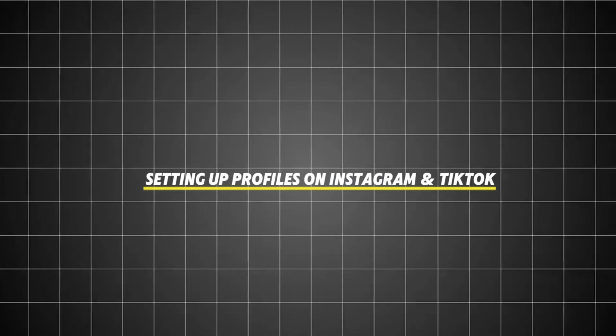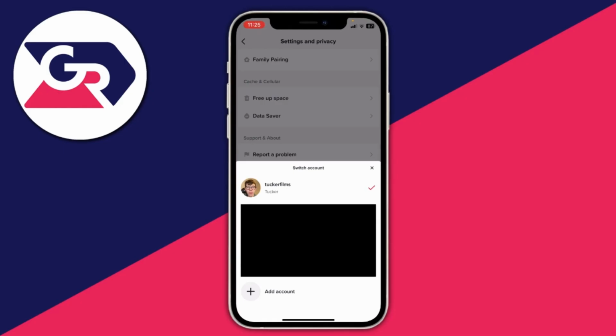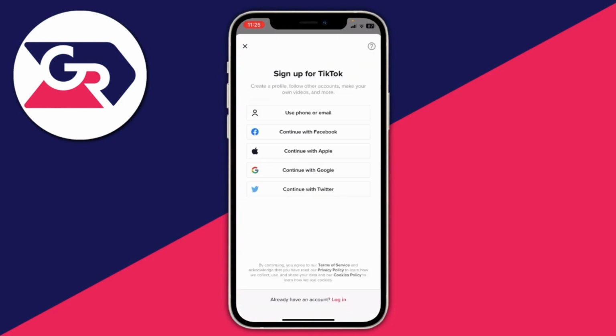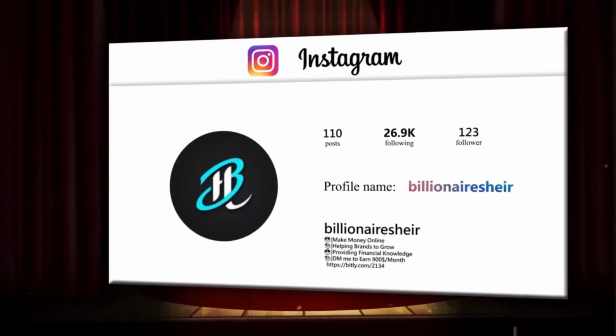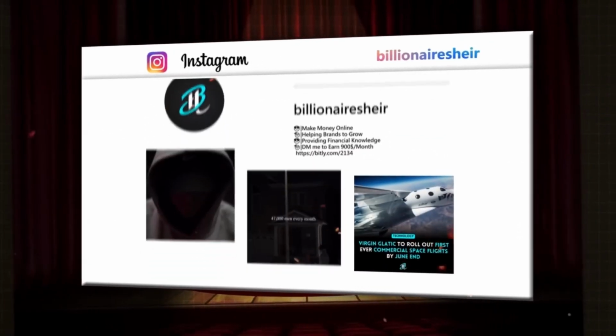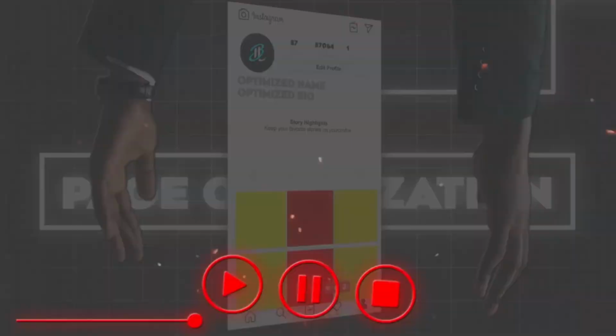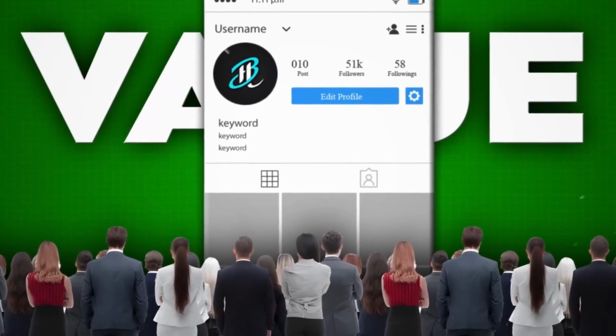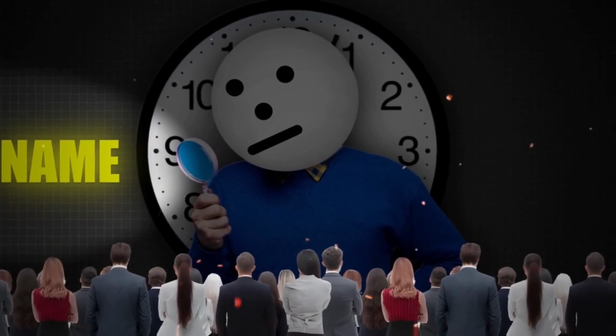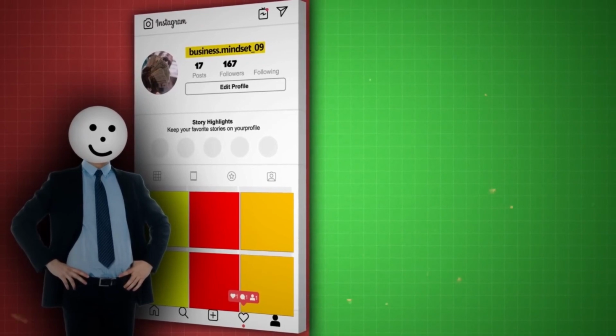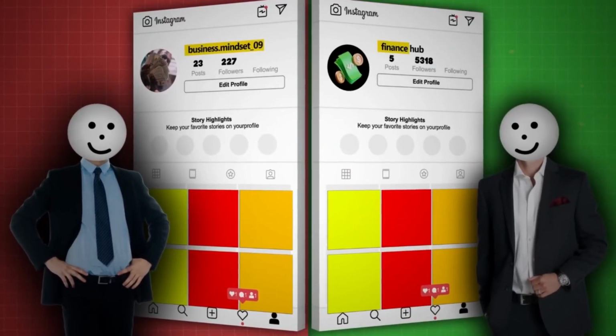6. Social media setup and optimization. Setting up profiles on Instagram and TikTok. To reach a larger audience, start by setting up social media profiles for your AI influencer on platforms like Instagram and TikTok. These are ideal for visual content and are popular with audiences who engage with influencer-style posts. Use a consistent username across platforms, ideally one that reflects your influencer's persona.